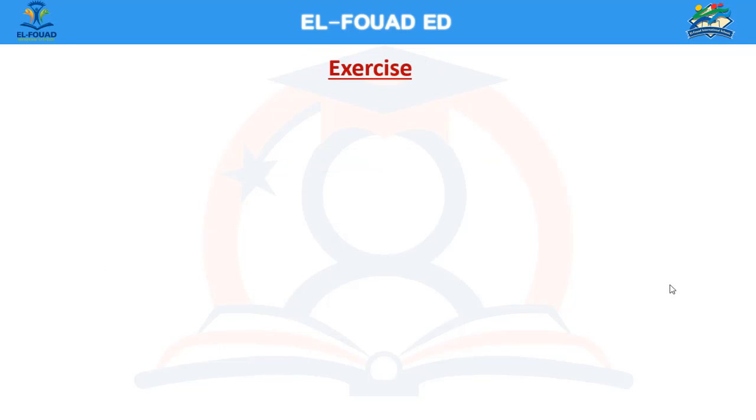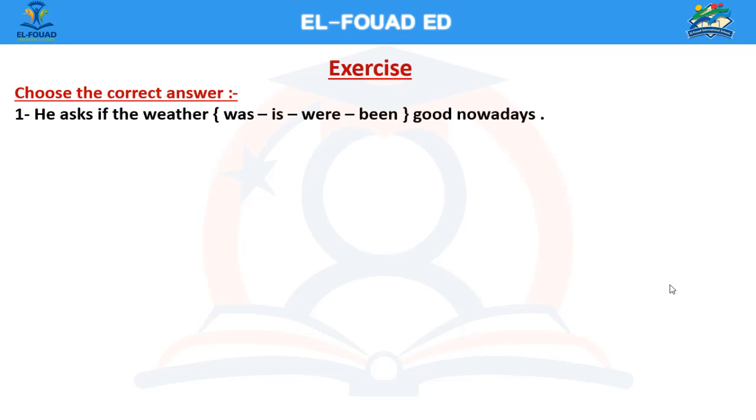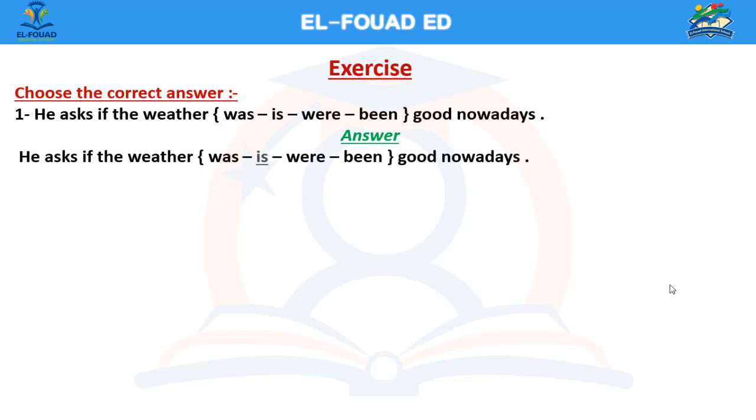Here are some exercises. Choose the correct answer. Number 1, he asks if the weather was, is, were, been good nowadays. Answer, he asks if the weather is good nowadays. Why did we choose is?